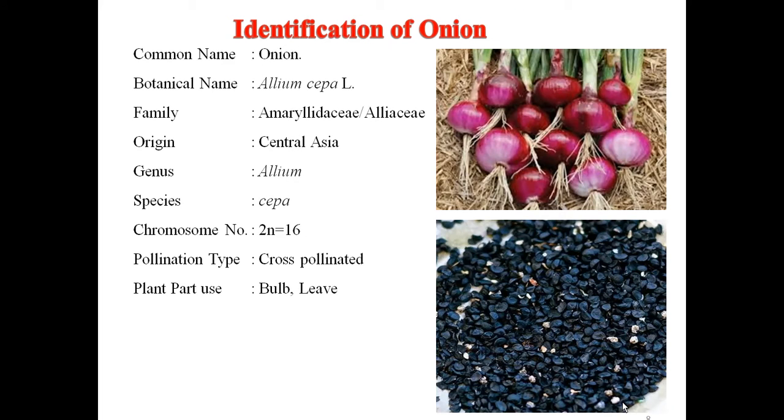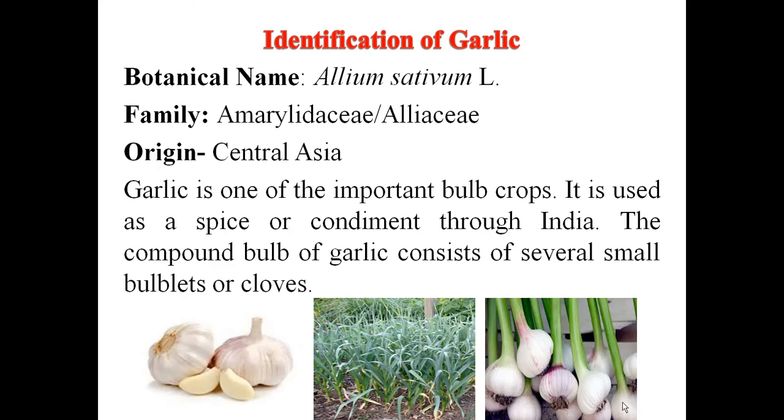Next one is the identification of onion. Botanical name of onion is Allium cepa, family Alliaceae or Amaryllidaceae, origin Central Asia, genus Allium, species cepa. Chromosome number of onion is 2n is equal to 16. Pollination type, it is a highly cross pollinated crop. Plant part is bulb and leaves.